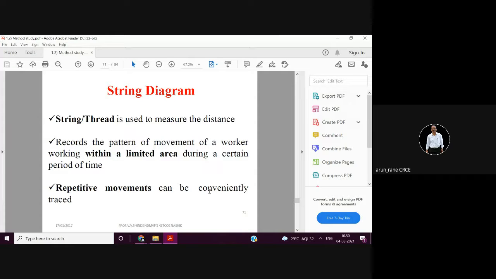And string can be continuous, whereas with tape you have to stop, suppose if you are using a 5 meter tape then you have to stop at 5 meters and remember to add 5 meters. That is not the case in case of string. You can have a very long string.